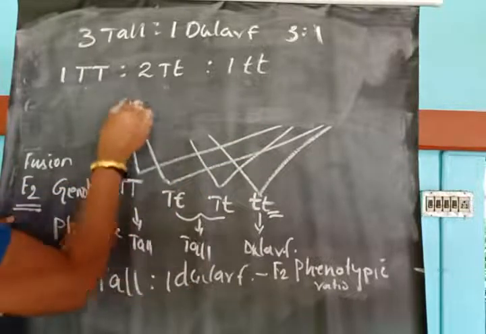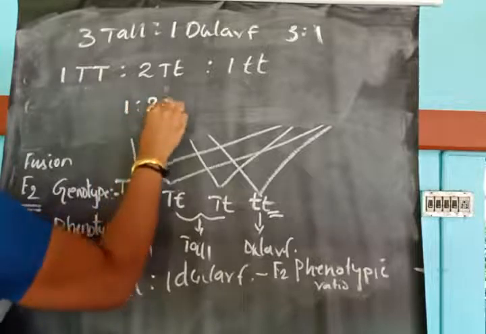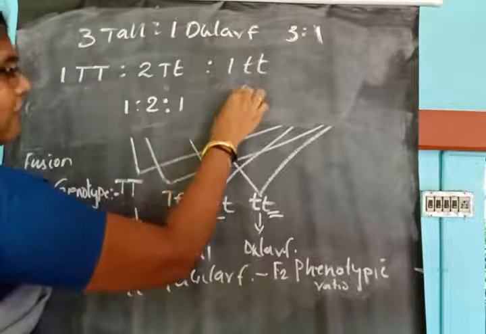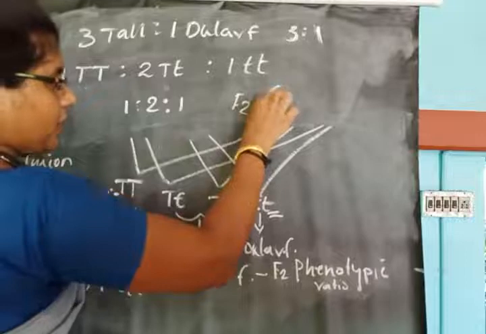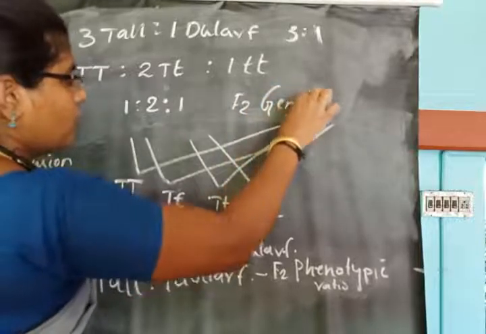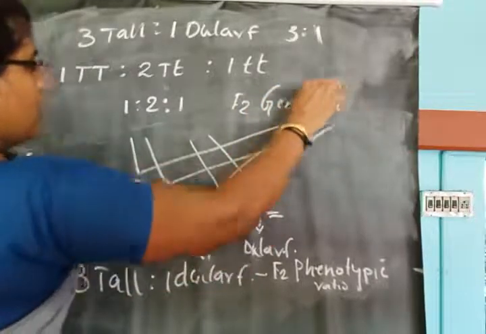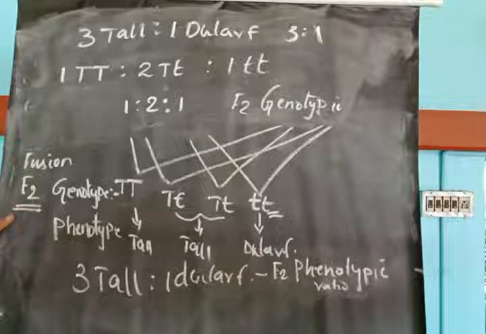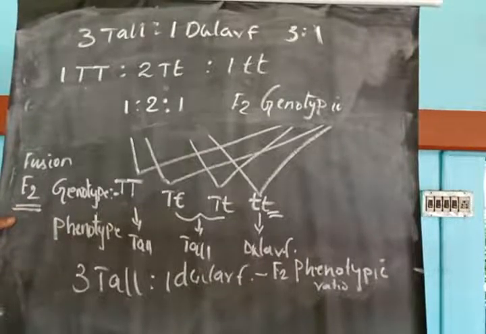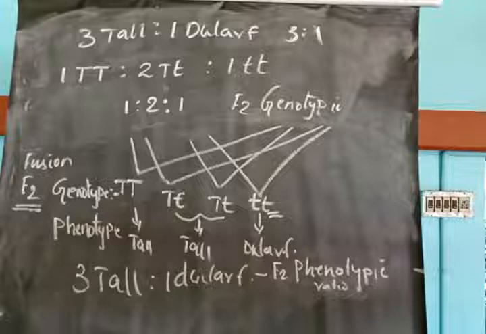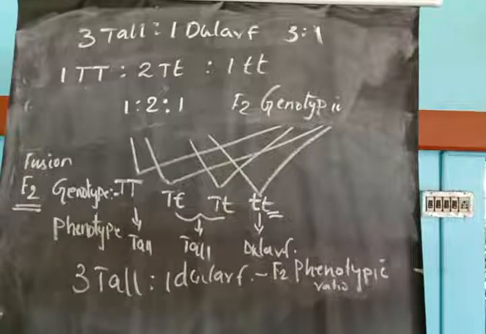So the ratio is 1 is to 2 is to 1. That is the F2 genotypic ratio. The F2 genotypic ratio is 1 is to 2 is to 1.